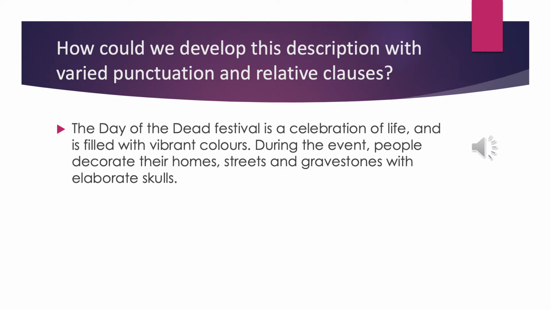So I want you to pick a part of this where you could add either a different piece of punctuation, or you develop a relative clause which includes brackets, dashes, or a comma. So think back to yesterday's learning. Your relative clause starts with which, who, or that. So those are the three words, one of those that I'm looking for, and you are going to either use brackets, dashes, or commas to add some extra information into this sentence. No other part of the sentence needs to change, you are just adding something into it.